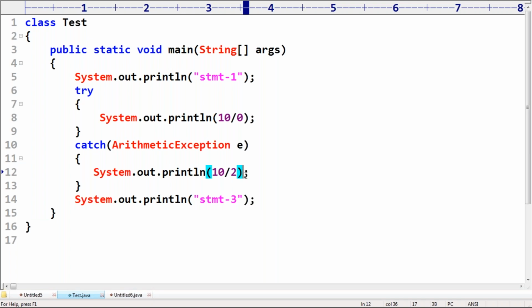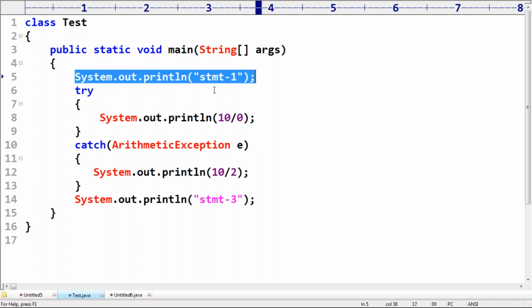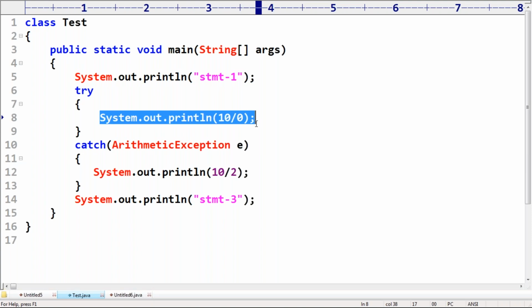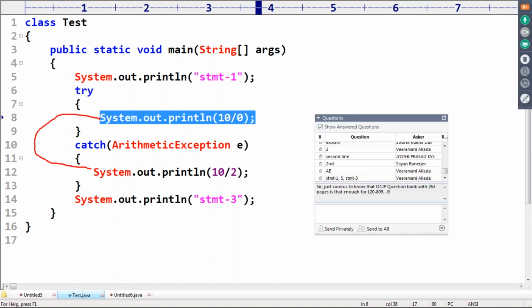If it is the case, what output are we going to get now? Please respond. Observe, statement 1 will be executed normally. Here the problem is coming. Whenever the problem comes, immediately the control will come to the catch block. The catch block will execute.